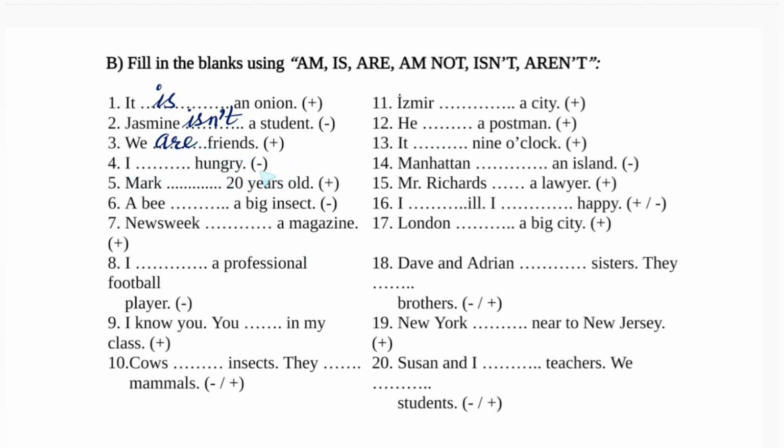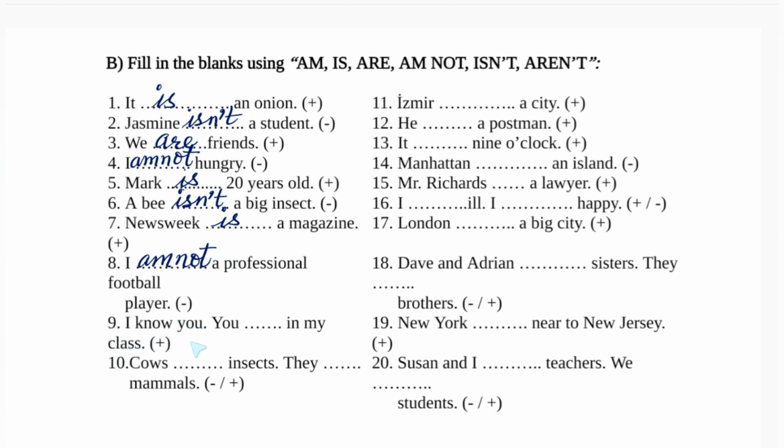I dash hungry, but minus is there, that's why negative. I am not hungry. Mark dash 20 years old, positive, Mark singular, so is. A bee dash a big insect, minus, so bee isn't. Isn't means is not. Newsweek dash a magazine, positive, so Newsweek, name of a magazine, singular, is. I, minus means negative, so I am not a professional football player.